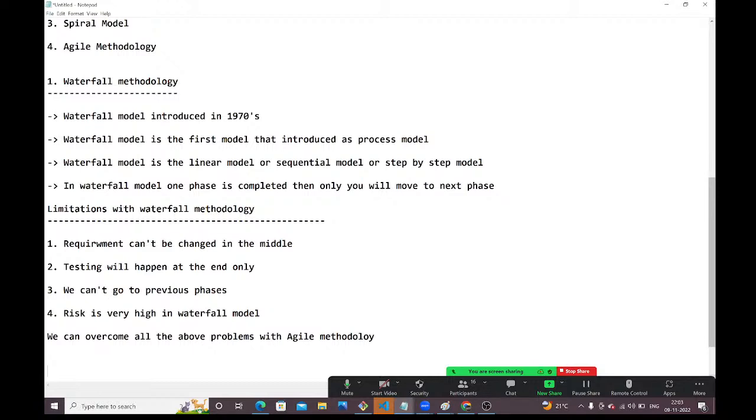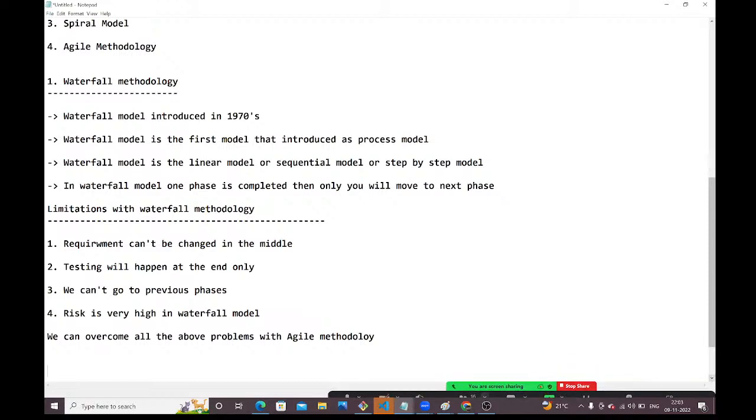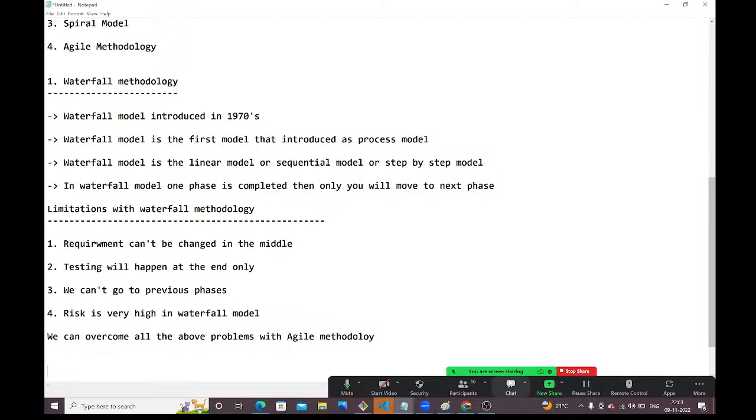Can anyone please tell? Can anyone respond in the chat box? When is this Waterfall methodology suitable? Please respond, anyone. You respond, guys.